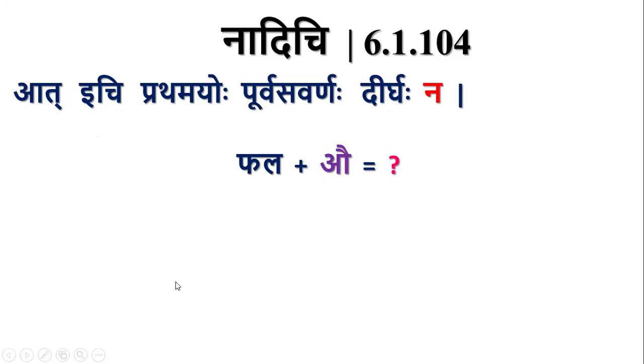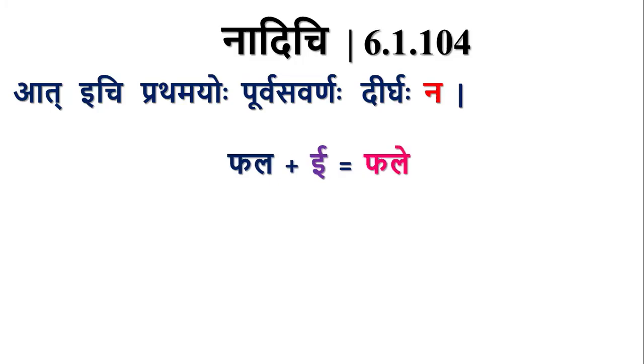Consider phala plus au. Phala is a napumsakalinga word. In case of napumsakalinga words, this au and aut both will be replaced by shi adesha. In shi, that shakara is it by lashakvataddhite. So we are left with i.